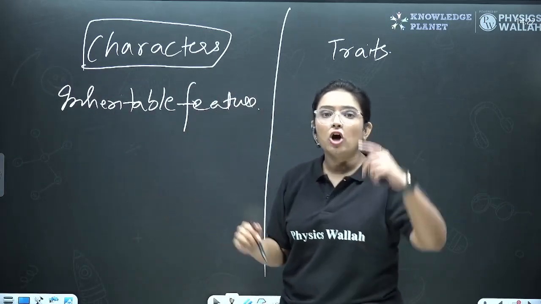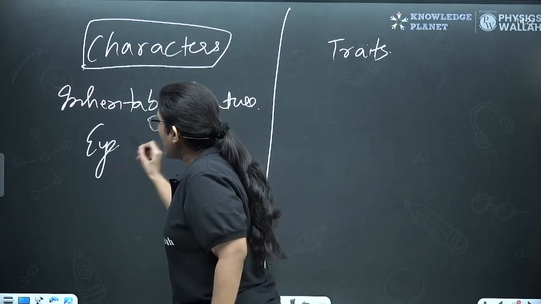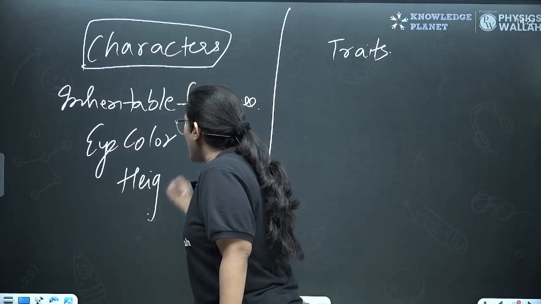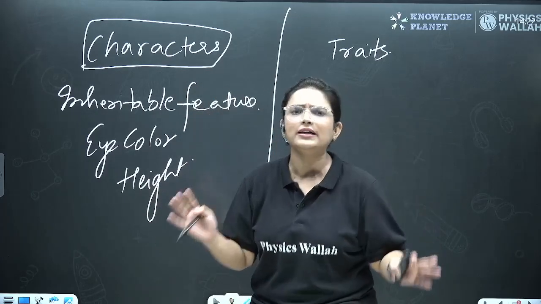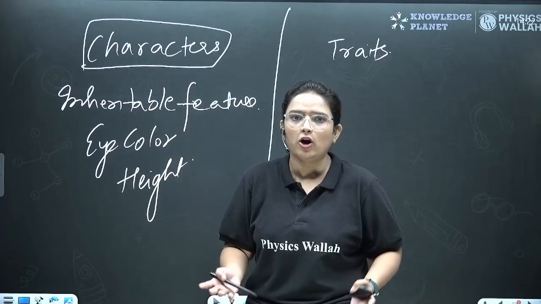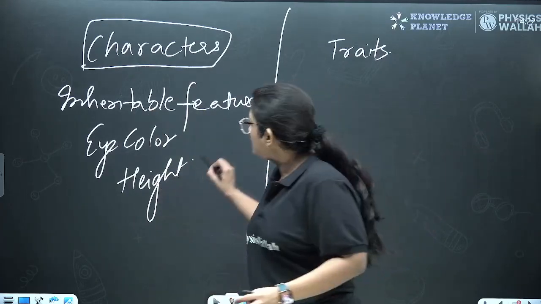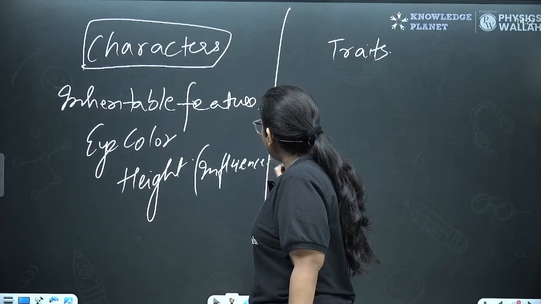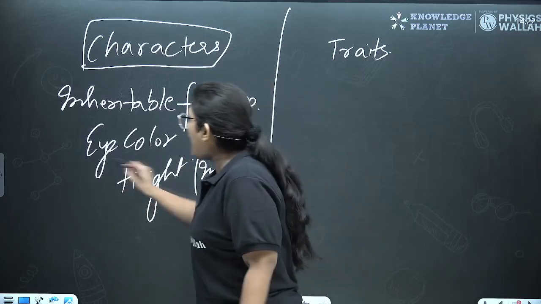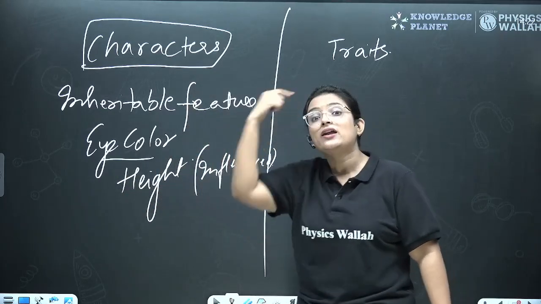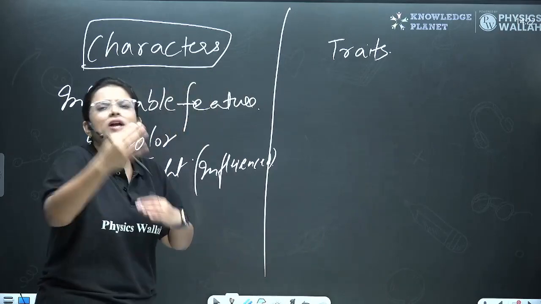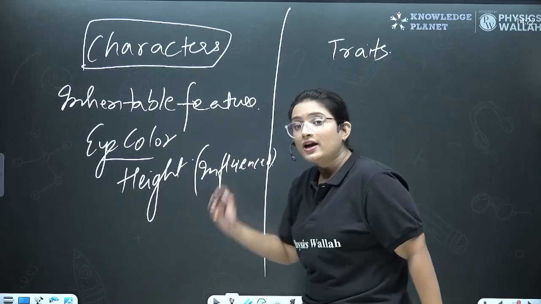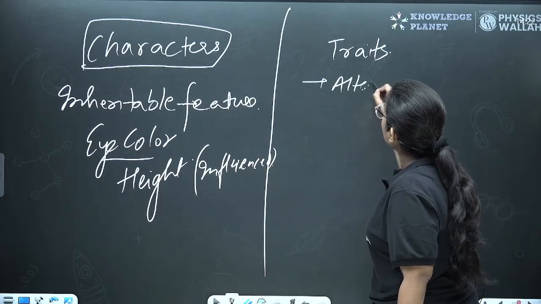For example, your eye color, your height. Now, height can also be influenced by environmental factors. Like if you're playing basketball, you'll be very tall, right? So that is also influenced by environmental factors. Now, eye color, hair color, hairline, facial structure, your external and internal features, those are your characters.